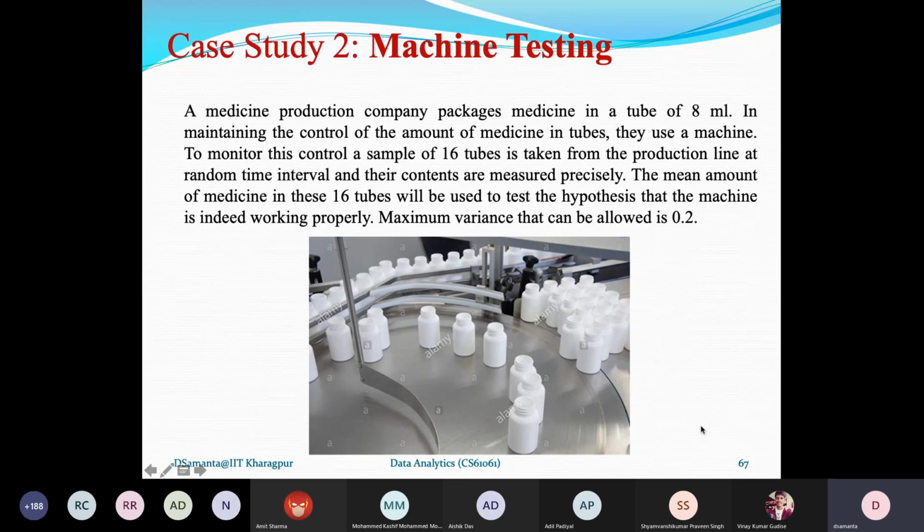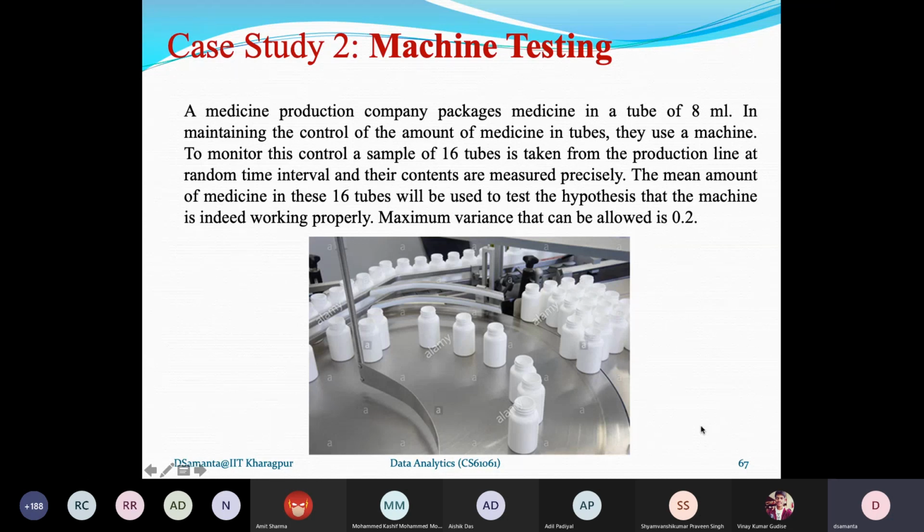Now this is one example. This example is very simple. It is actually to check the accuracy of a machine, whether the machine is working correctly or not. Now, what is this machine? Think of medicine production, where medicine is produced and needs to be packaged into a bottle. Usually this bottling is done by a machine. So suppose you have to prepare a medicine tube of 8 milliliter content.